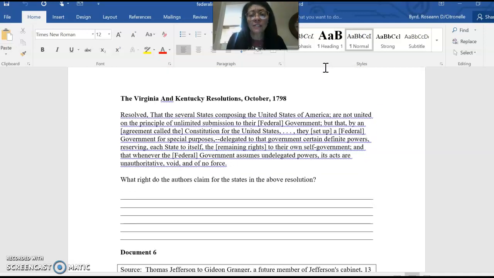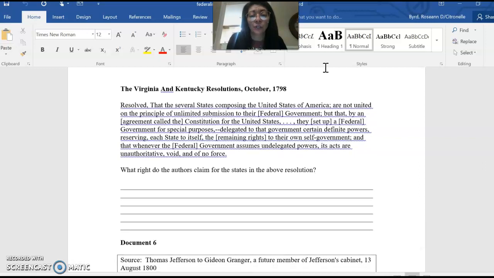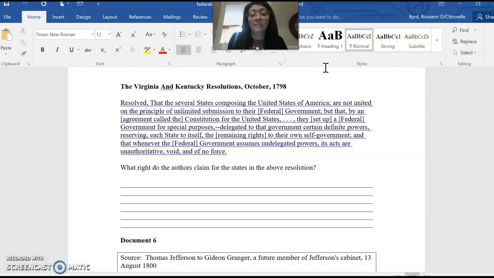The Virginia and Kentucky resolutions here, an excerpt, and remember that this established, well, I say established, it declared a principle of states' rights, and the idea of nullification kind of began here, and this states' rights issue doesn't go away.